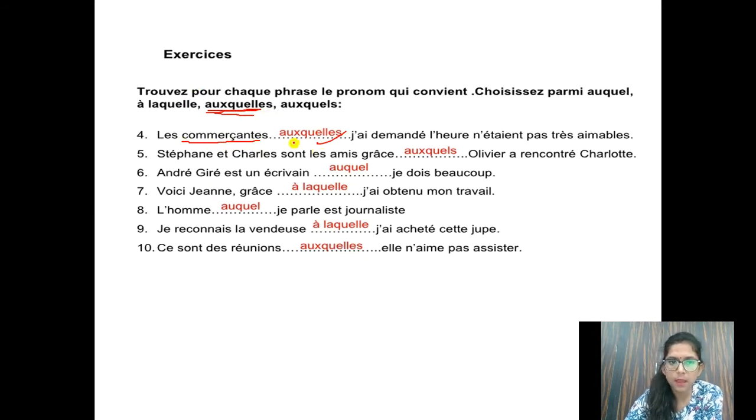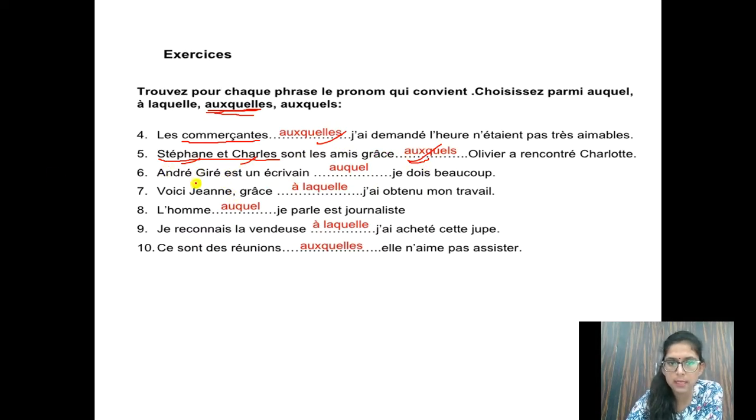Okay, then next: Stéphanie et Charles sont les amis grâce auxquels Olivier a rencontré Charlotte. Stéphanie and Charles are the friends thanks to whom Olivier has met Charlotte. So now we are talking about two people, Charles is a boy and Stéphanie is a girl. When one boy and one girl are there, it is considered masculine plural. So for masculine plural, à plus lesquels will be auxquels. So auxquels is the answer. I hope you have understood.